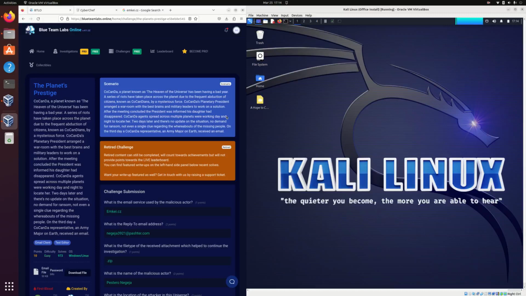Konkan agents spread across multiple planets were working day and night to locate her. Two days later, there's no update on the situation, no demand for ransom, not even a single clue regarding the whereabouts of the missing people. On the third day, a Konkan representative, an army major on Earth, received an email.